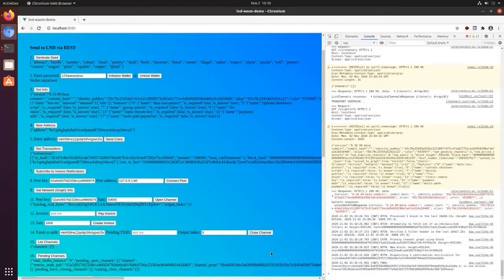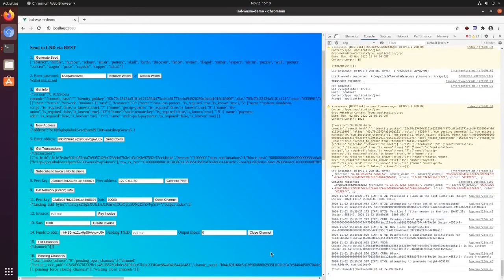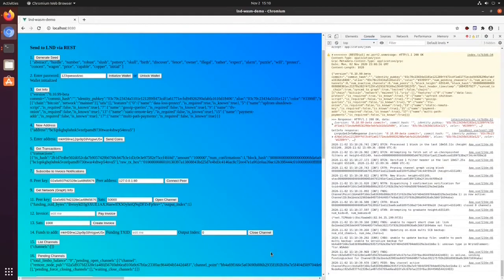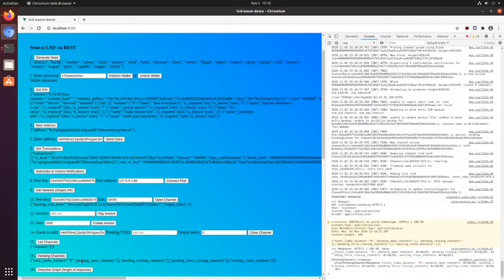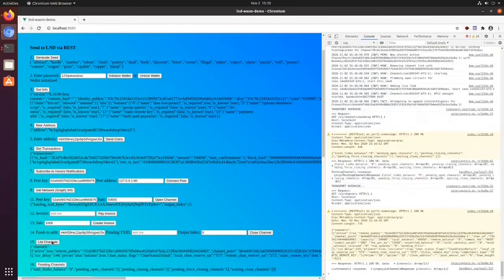So here we go. Here's our third block. We've got an active channel. So now when we check pending channels, we shouldn't have any. And when we check active channels, we should have one. Let's do that. Oh, and here we go. We've got the error message because the channel backup can't encode the WebSocket address yet. So no pending channels. One active channel.